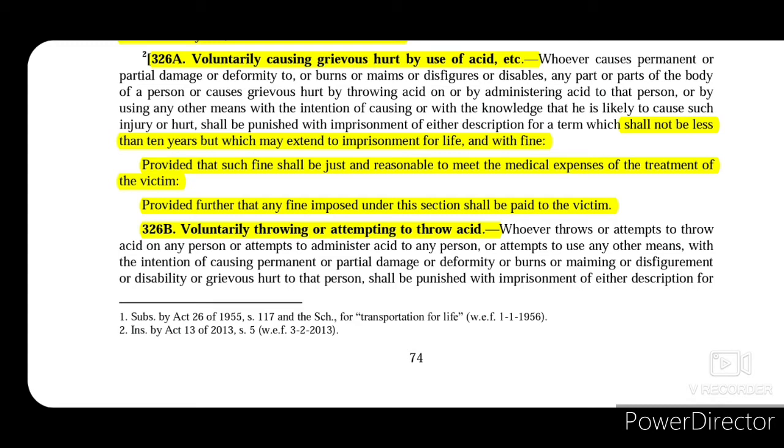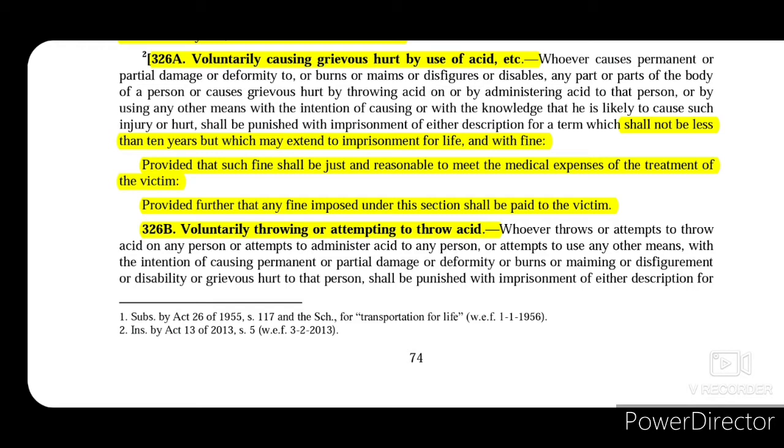So the punishment will always be somewhere between 10 years to imprisonment for life, and with fine, provided that such fine shall be just and reasonable to meet the medical expenses of the treatment of the victim. So that fine will be recovered and provided to the victim for the treatment and medical expenses caused by such grievous hurt. Provided further that any fine imposed under this section shall be paid to the victim, like I said.